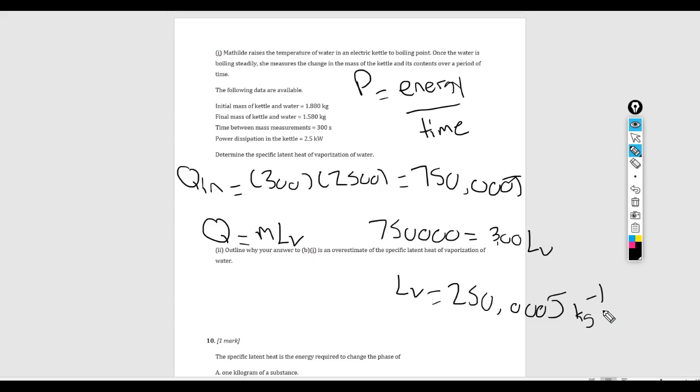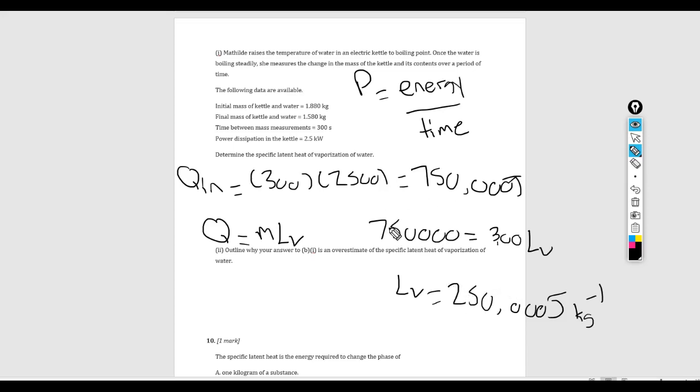Question 2, outline why your answer to B1 is an overestimation of the specific latent heat of vaporization. Questions like this usually are comparing what we did in the calculation and why it is not necessarily realistic. The reason it's not realistic is because we're assuming there's 100% energy transference, and there's not. In reality, energy could be transferred to the surroundings, and so the value we calculated is actually bigger than it's supposed to be, and so our final answer is really an overestimate.